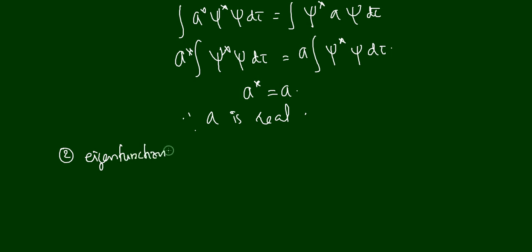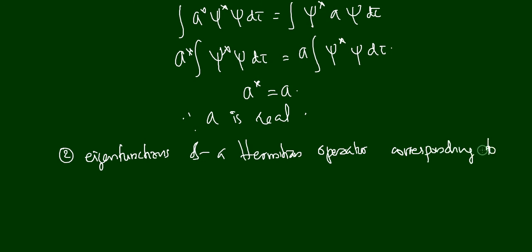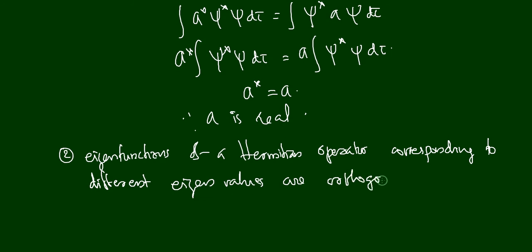Eigenfunctions of a Hermitian operator corresponding to different eigenvalues are orthogonal. This is what we have to do. I will explain what it means.